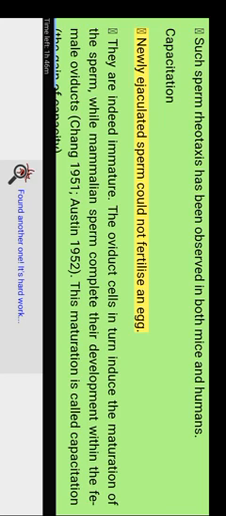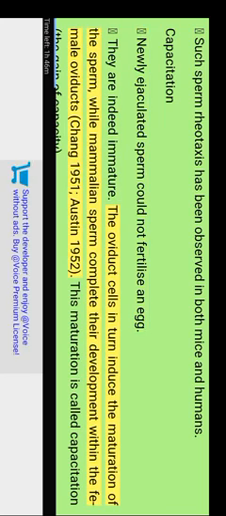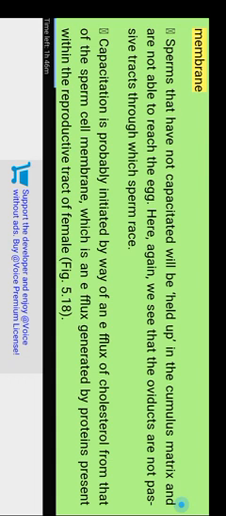Capacitation. Newly ejaculated sperm cannot fertilize an egg. They are immature. The oviduct cells induce the maturation of the sperm, while mammalian sperm complete their development within the female oviducts. Chang 1951, Austin 1952. This maturation is called capacitation, the gain of capacity. The capacities sperm gain are those for recognizing the cues that guide their movement toward the egg, undergoing the acrosome reaction, and fusing with the egg cellular membrane.